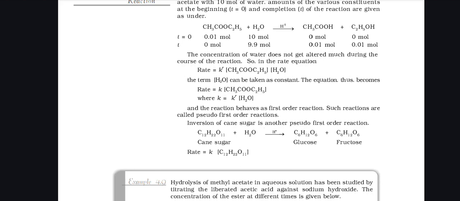Inversion of cane sugar is another pseudo first order reaction: C12H22O11 plus H2O in the presence of H positive ion.